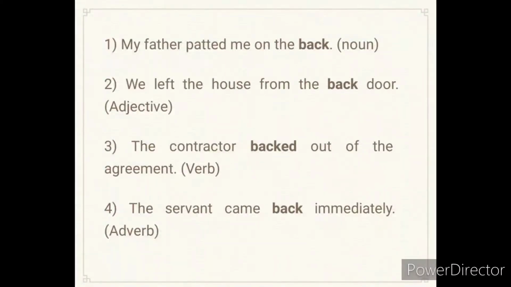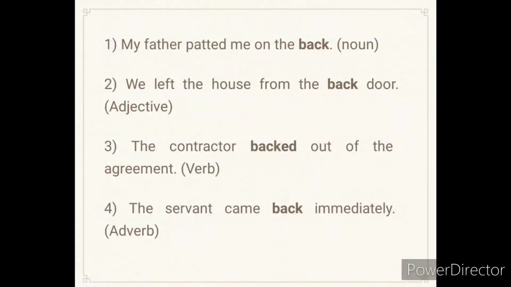Let us have some examples. Have a look at all the 4 sentences given below. My father patted me on the back. We left the house from the back door. The contractor backed out of the agreement. The servant came back immediately.